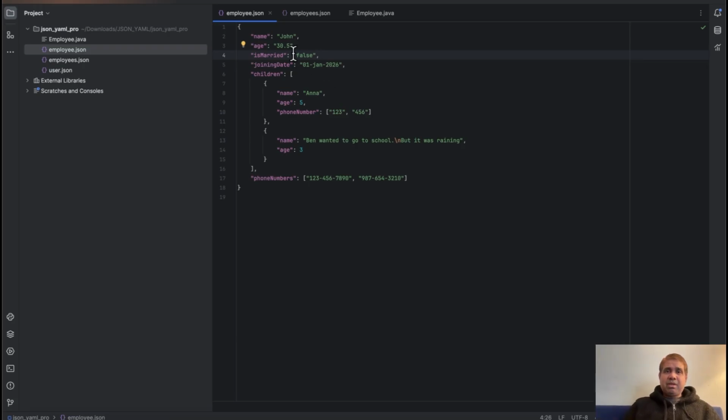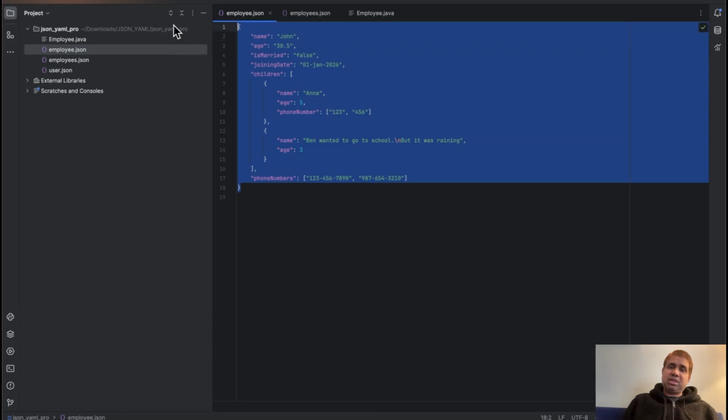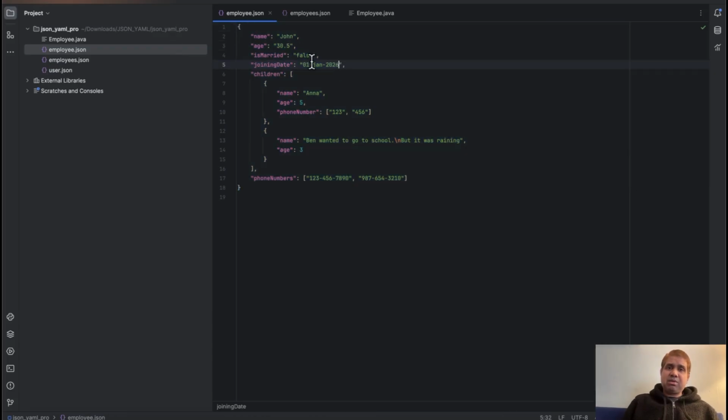And if is married is expecting a false there, like a false like this, but you are passing a string false, this will be treated as true because it has a value, depending on the situation and how the logic is written. So you have to be very careful while creating a document or while creating a tool which generates your JSON or deals with JSON. You have to be careful about the data types.